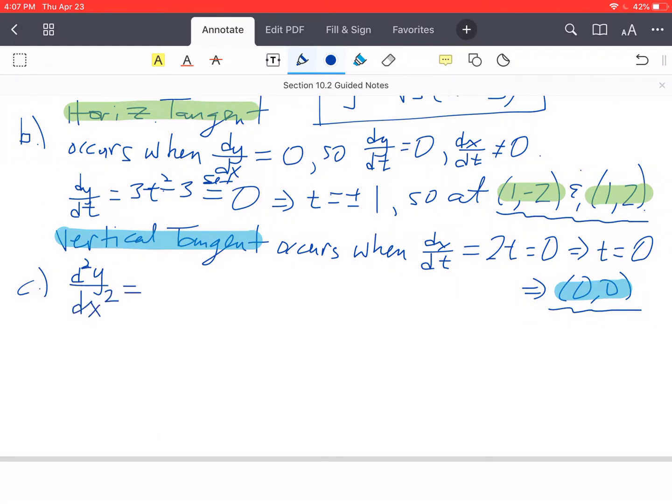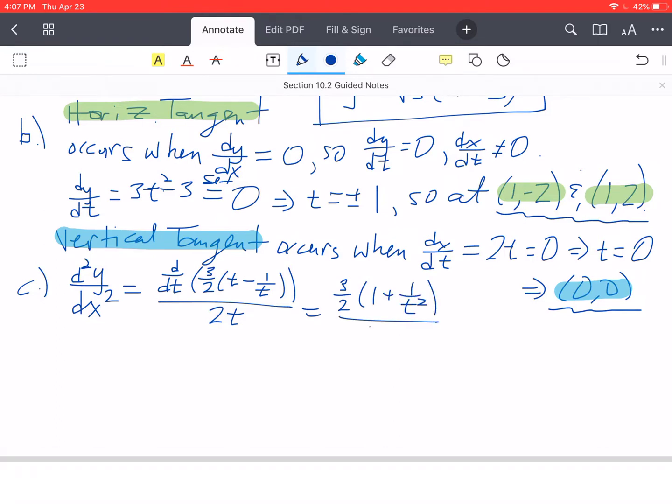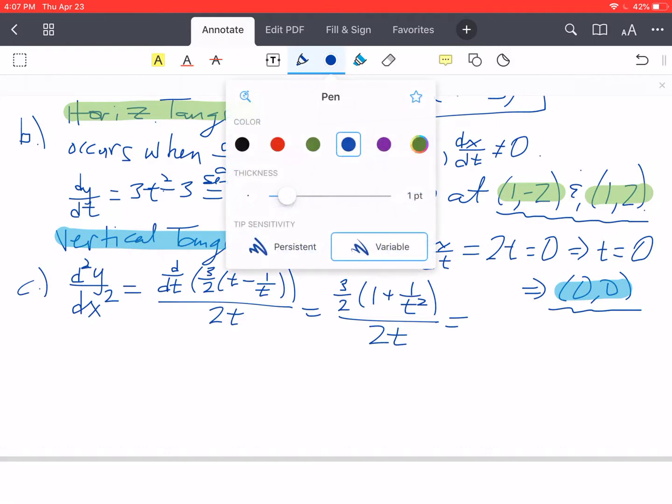That's going to be the derivative of dy dx, which was 3/2 times t minus 1 over t, over dx dt, which we saw was 2t. So that's going to be 3/2 times 1 plus 1 over t squared, over 2t, okay, which is, let me separate this off here.